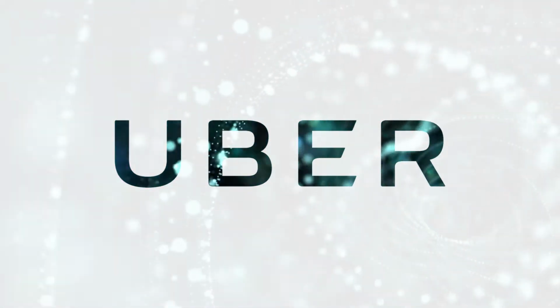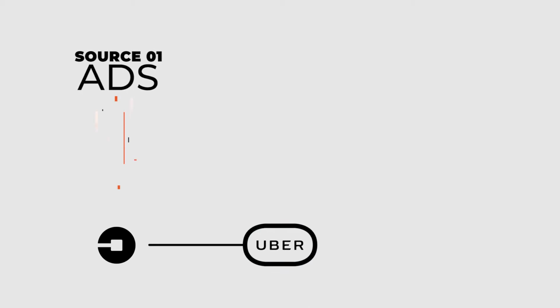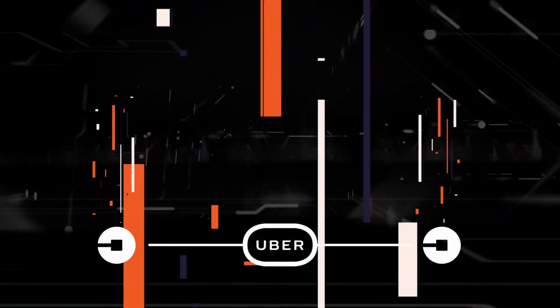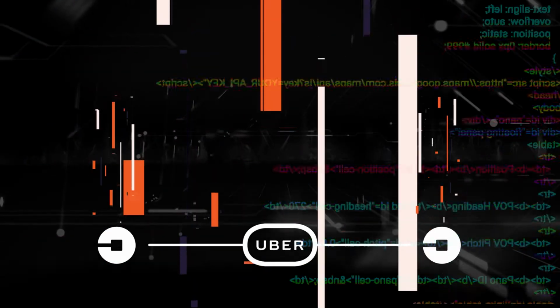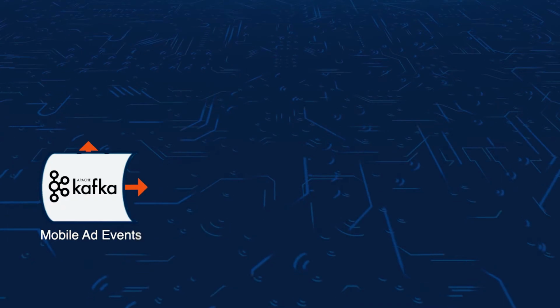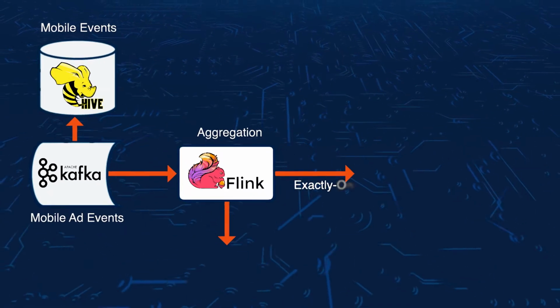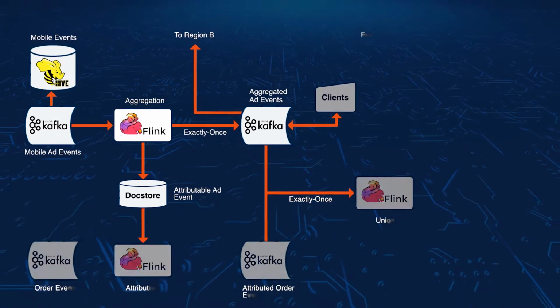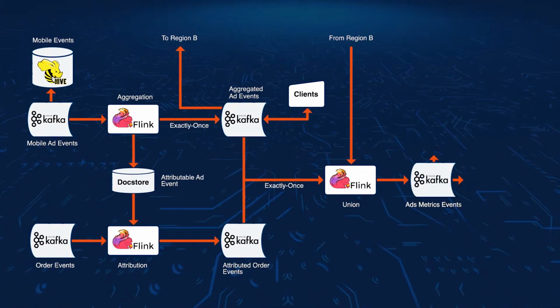With the introduction of ads in Uber Eats, the engineering team at Uber needed a way to ingest data from two separate sources: events generated by ads and orders made through the app. But if Uber can't link ads to actual orders, they can't understand their impact. That's why the Uber engineering team developed this system. It's designed to ingest data from different sources and find matches between the ad events and the corresponding order.